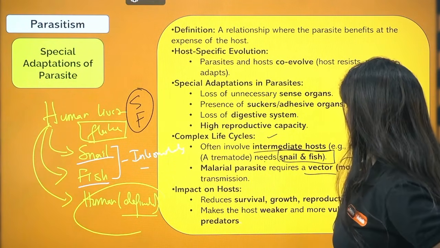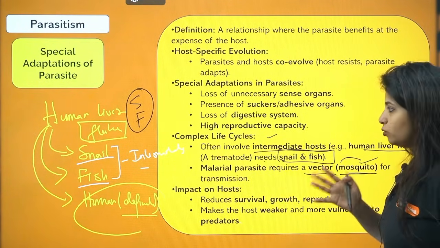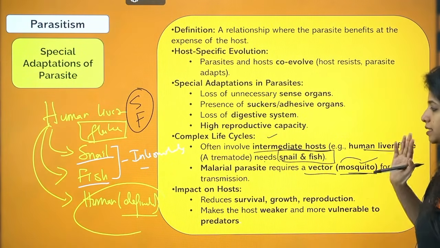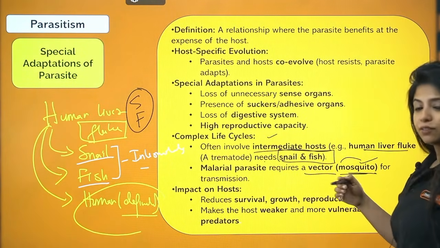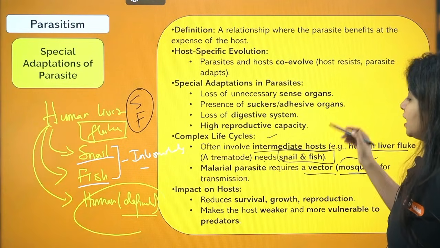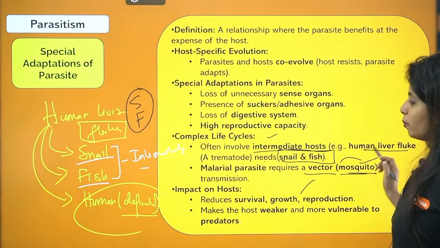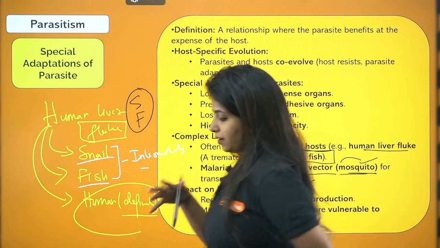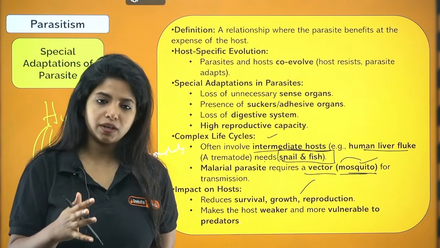So over here they have just given you the example of mosquito as a vector, but you know that it's a host as well, right? Now, impact on host. What impact does it have on the host? It reduces the survival, growth and reproduction of the host. So in whichever area it is going to affect, it is going to obviously target those areas.